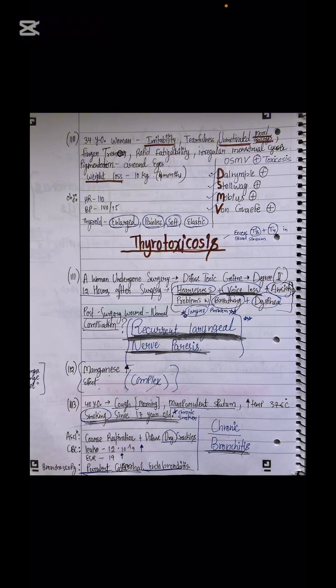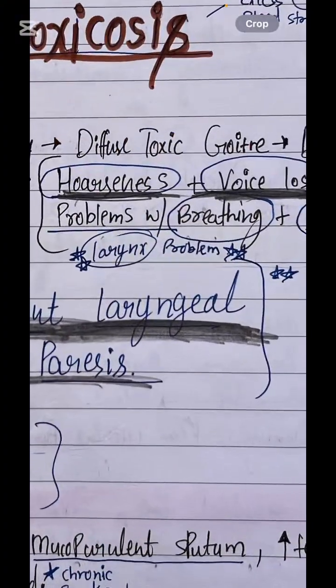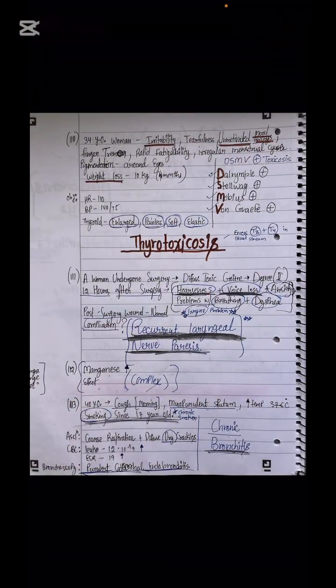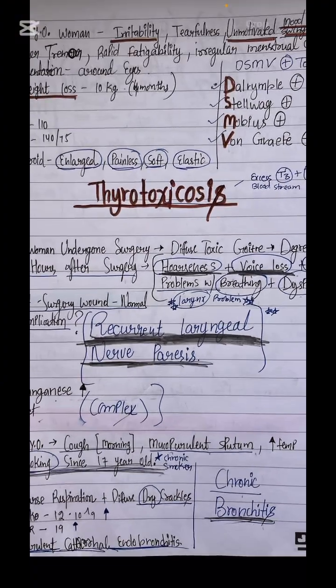Hoarse voice and voice loss. You told in a different portion that when you see a problem with the voice or loud breathing, these are problems related to the larynx. Even in cases of acute laryngeal stenosis, you will see such symptoms in the patient. So what complication has occurred in the patient?